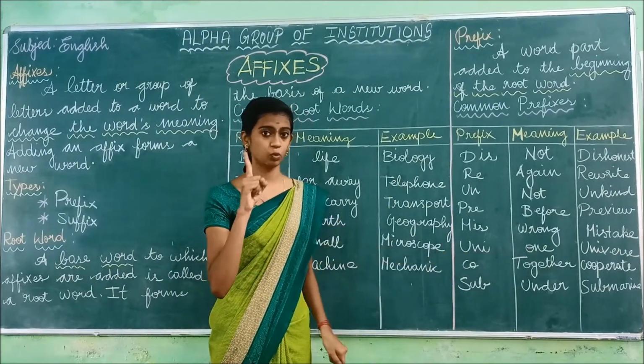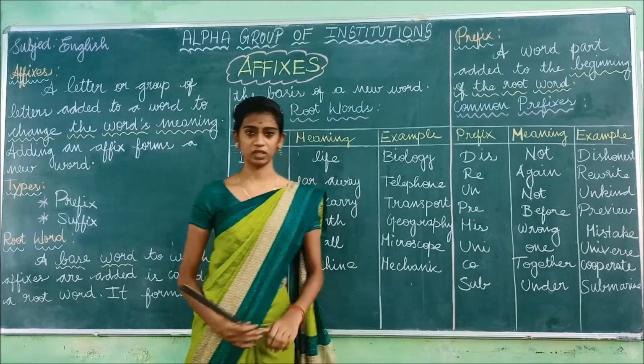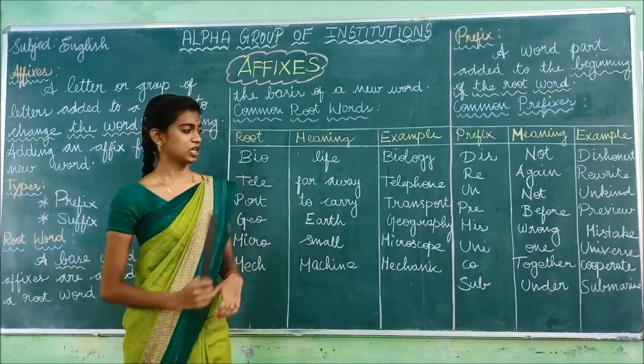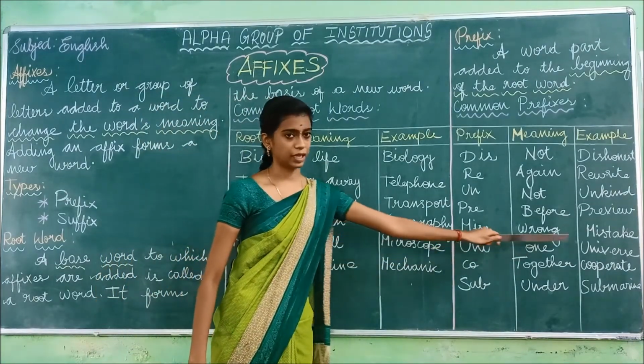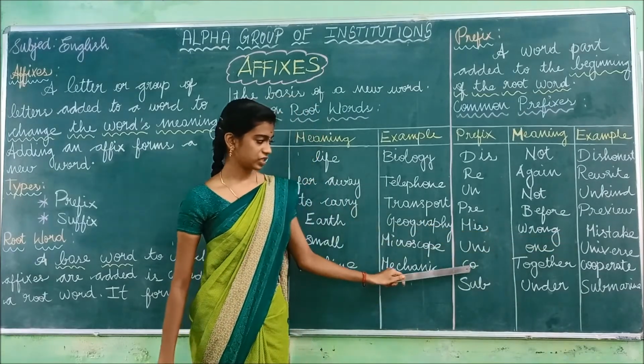And the next one is uni. The meaning of uni is only one. The example is universe. So we have only one universe.